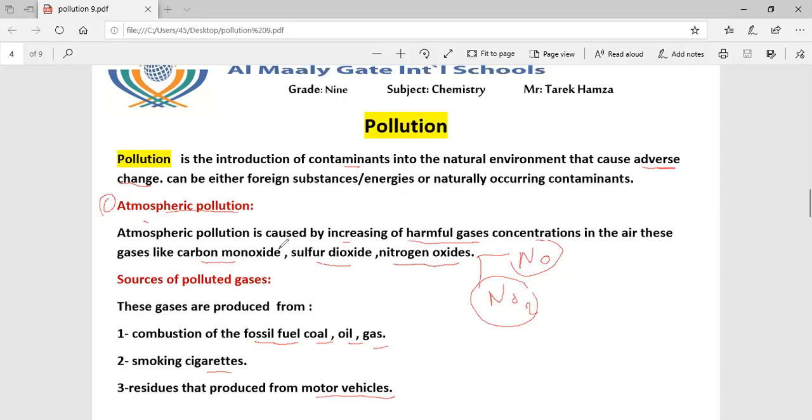Nitrogen oxide has two types, nitrogen monoxide and nitrogen dioxide. These polluted gases are produced from combustion of fossil fuel, coal, oil, and gas, smoking cigarettes, and residues from motor vehicles.